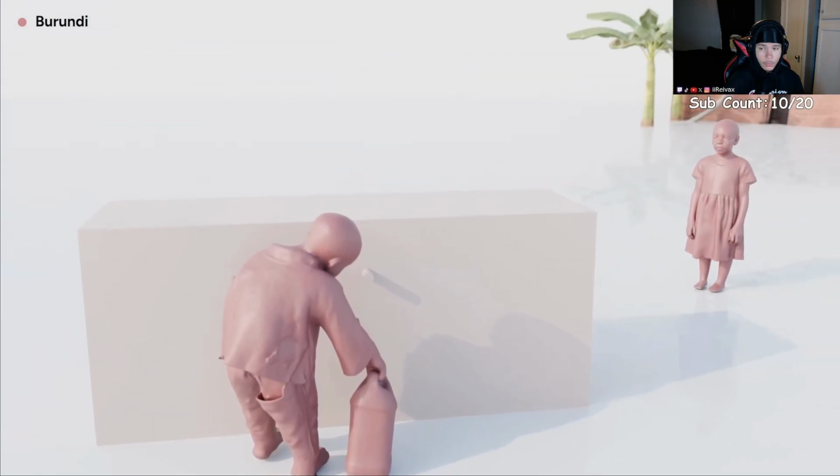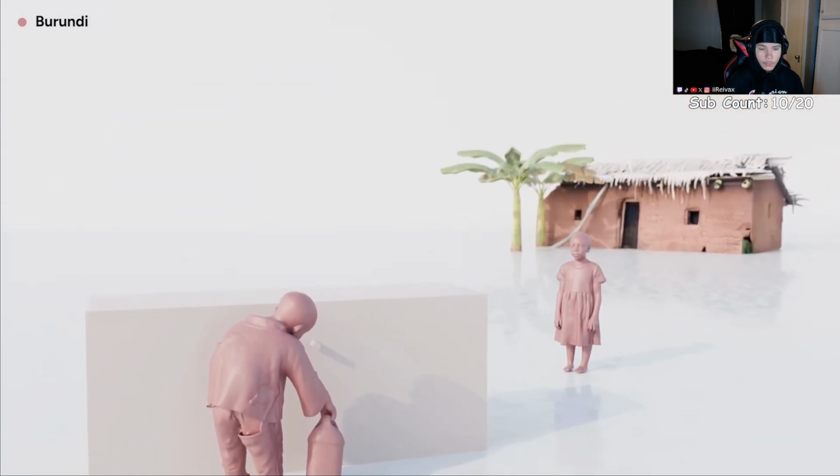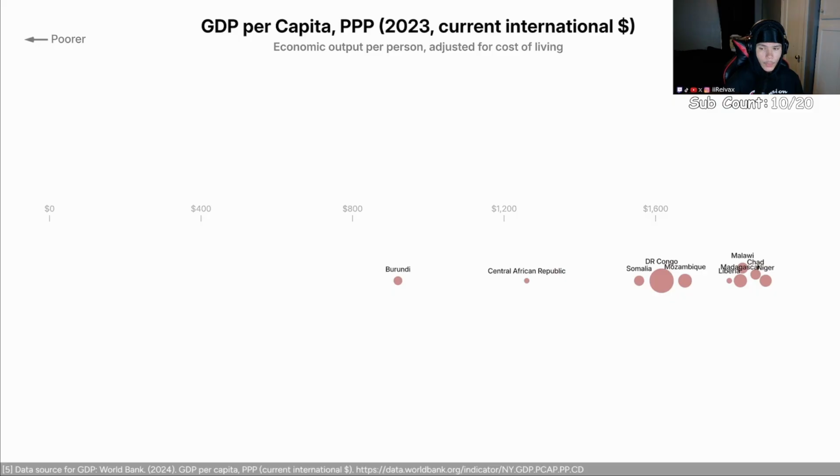Most families in Burundi live in extreme poverty, and that's also true for most people in these countries. That's rough. So far, our chart only includes about 3.6% of the world population. I'm going to keep adding more countries until we get to about a quarter of the population.